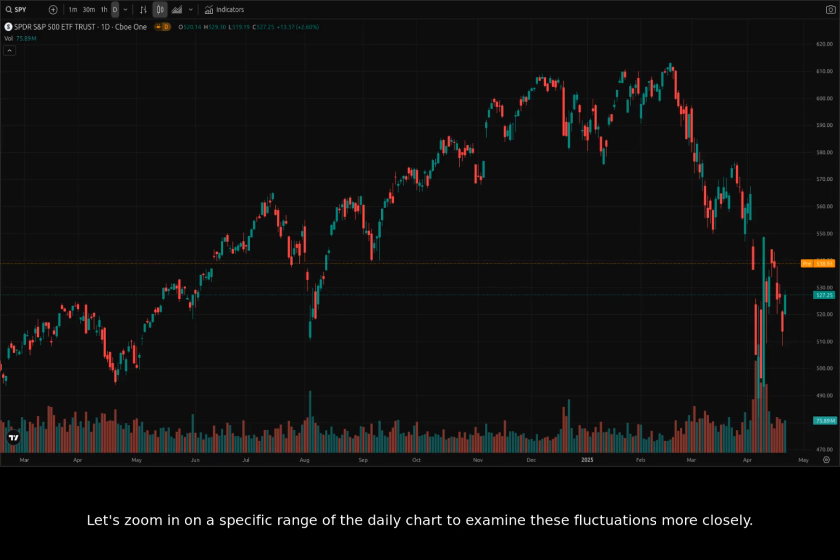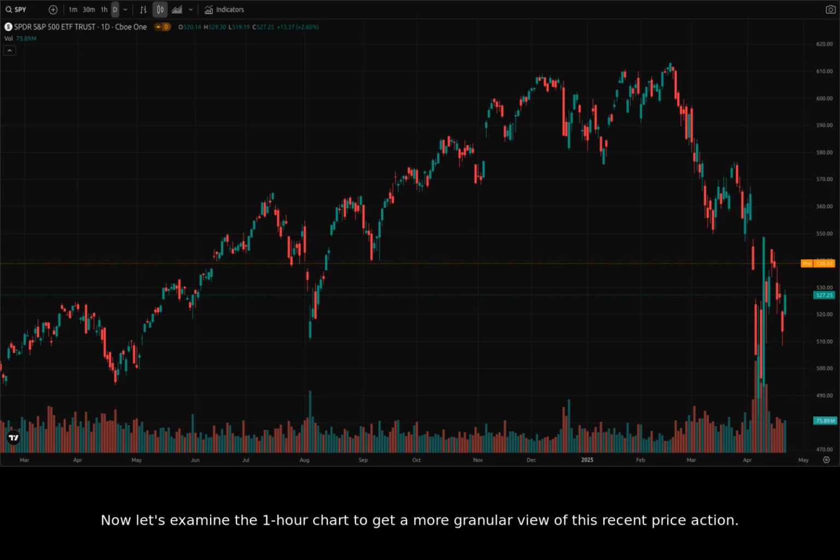Let's zoom in on a specific range of the daily chart to examine these fluctuations more closely. Here, we can observe a sharp drop around April 3rd and 4th, followed by a significant rebound. This volatility likely corresponds to the news surrounding Trump's comments and evolving trade war sentiment.